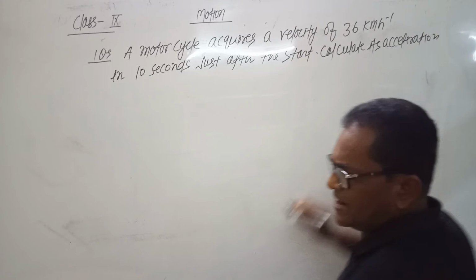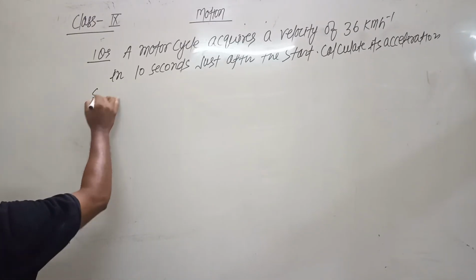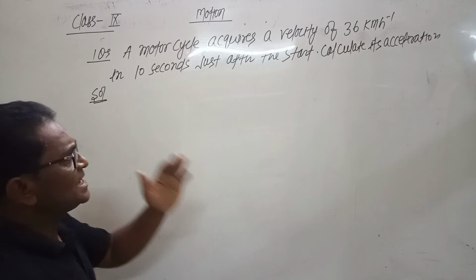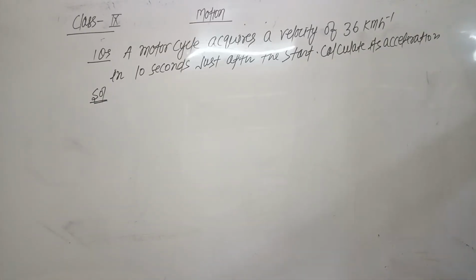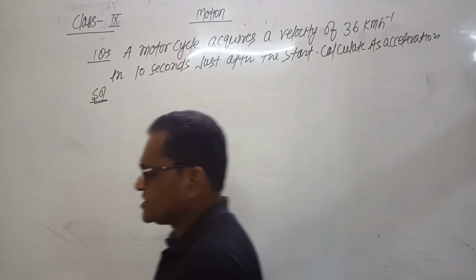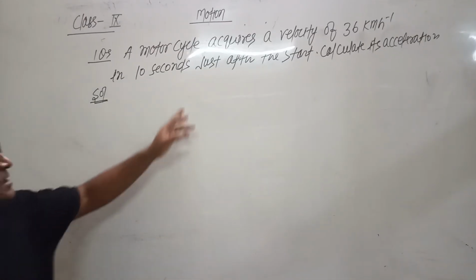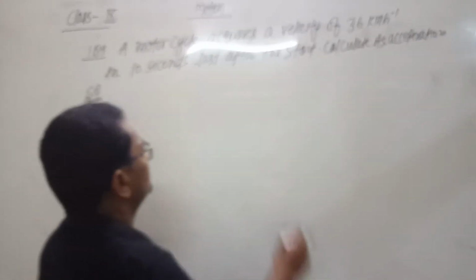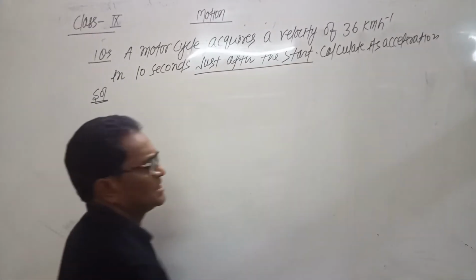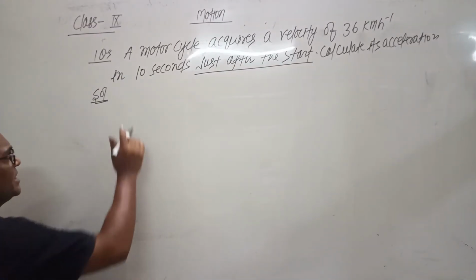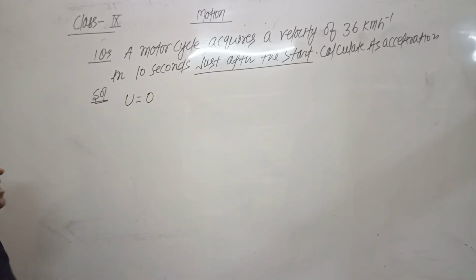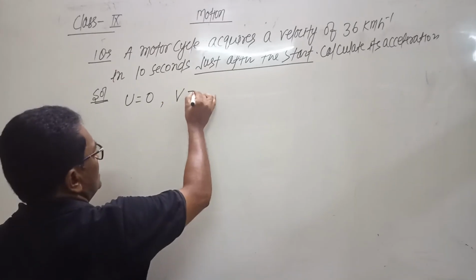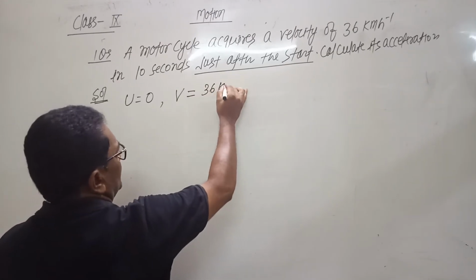In this question, we have to calculate the acceleration, and the motorcycle acquires a velocity of 36 km per hour. This is the final velocity. The velocity acquired means final velocity, and time is given as 10 seconds. Just after the start means the initial velocity would be taken as 0, because the body started from rest. So u equals 0, v equals 36 km per hour.